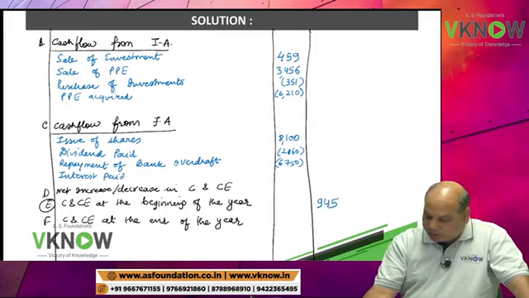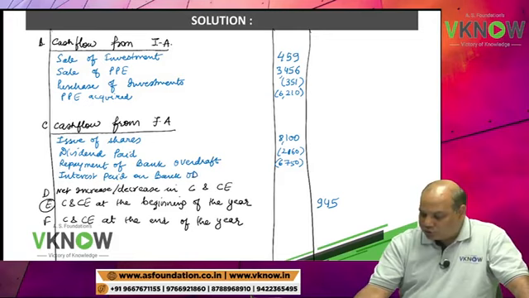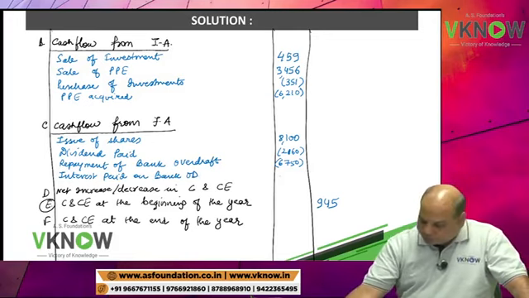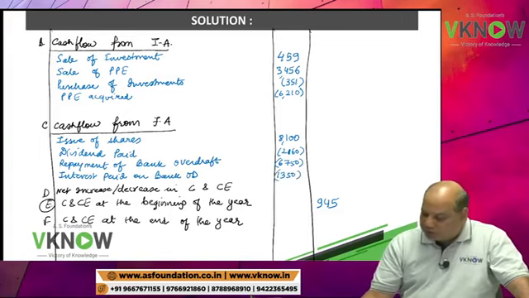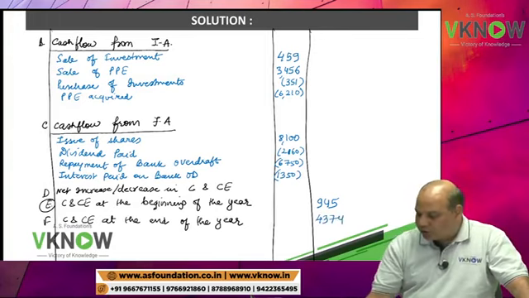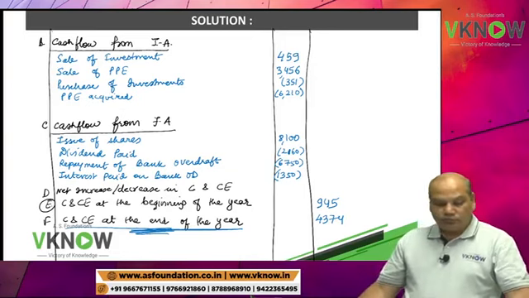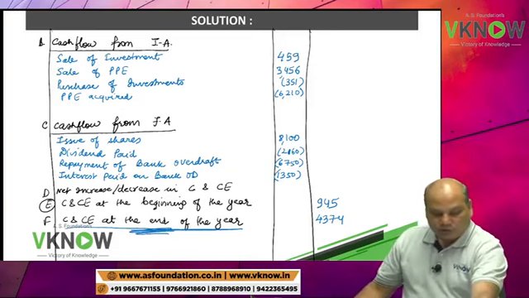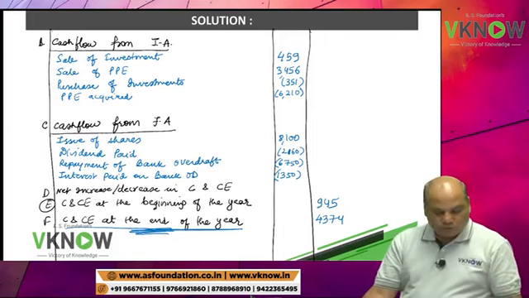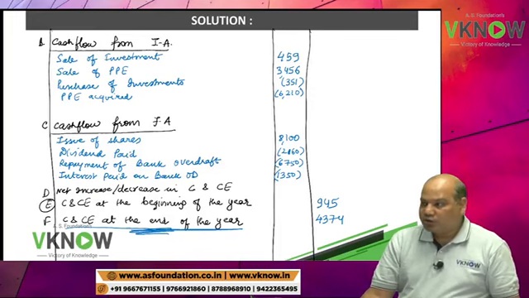Interest paid on bank overdraft is also financing activity. 1350 and closing balance is 4374, last line cash and cash equivalent at the end of the period. So this completes my question.